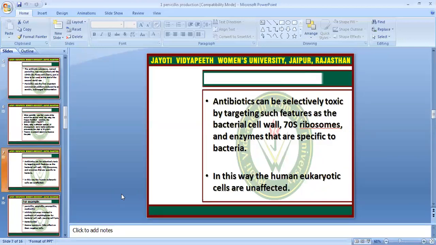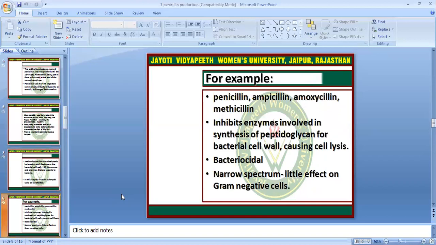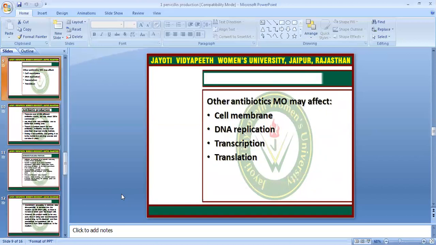Antibiotics can be selectively toxic by targeting features such as the bacterial cell wall, 70S ribosomes, and enzymes, while sparing eukaryotic cells. For example, penicillin, ampicillin, and methicillin are narrow spectrum, acting against bacterial cells. Other antimicrobial antibiotics target cell membranes, and are used against DNA replication, transcription, and translation.